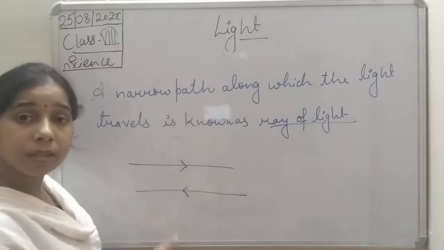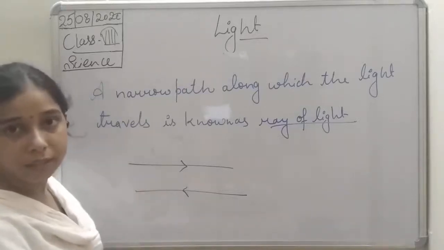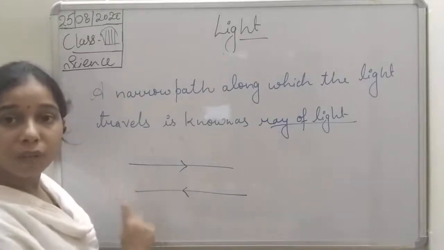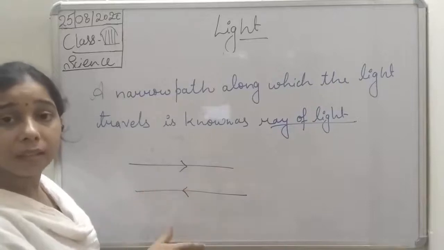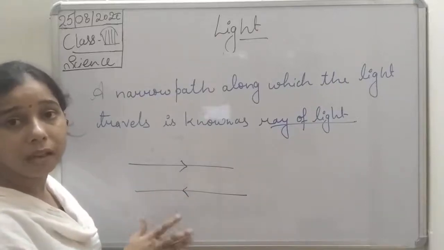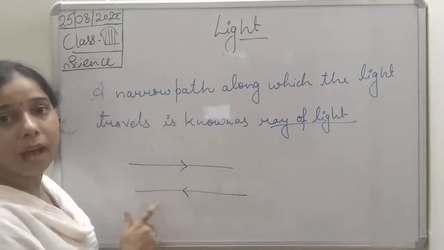Ray is telling the path of the light, so by putting the arrow, we can tell the path along which the light is traveling.